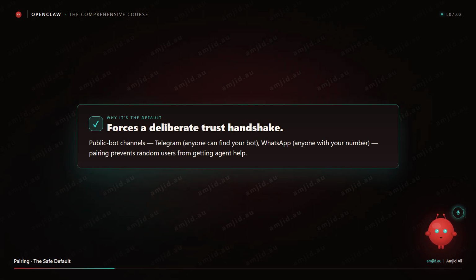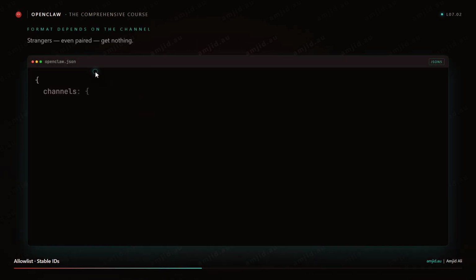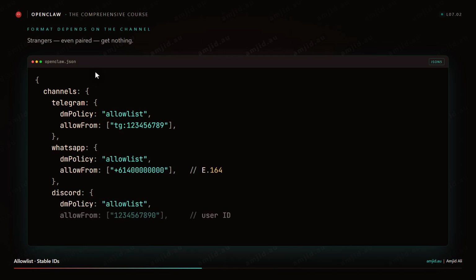Good guardrail. Allow list: only users in the allowFrom array can DM without further handshake. Strangers, even paired strangers, get nothing. Use allow list when you know exactly who should be able to DM your bot, and you do not want anyone else to even reach the pairing step. For Telegram, allowFrom takes user IDs prefixed with tg:, like tg: some number. For WhatsApp, allowFrom takes phone numbers in E.164 format. For Discord, allowFrom takes user IDs. So the format depends on the channel.